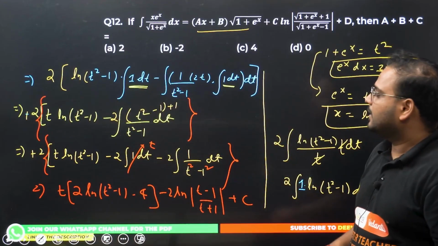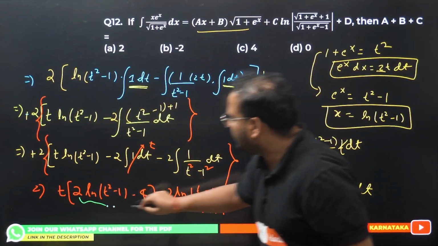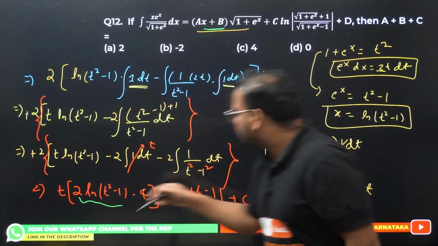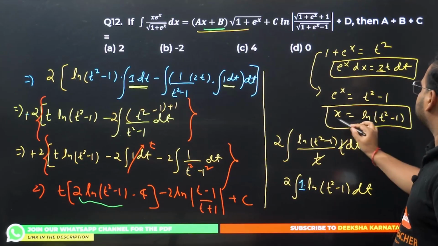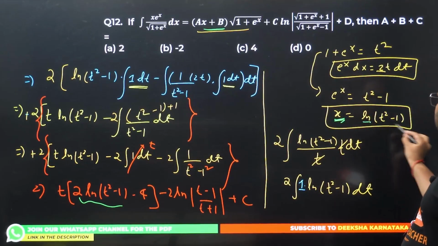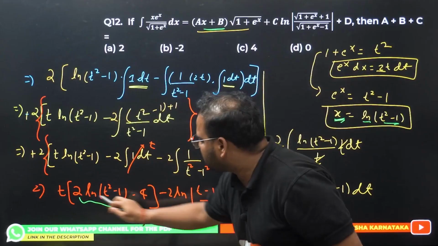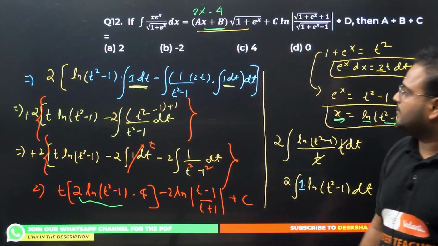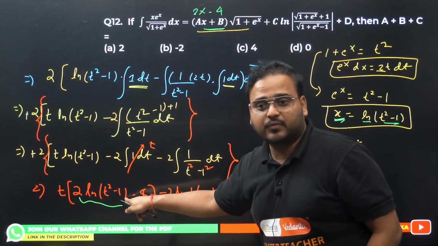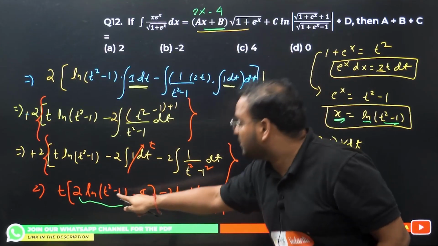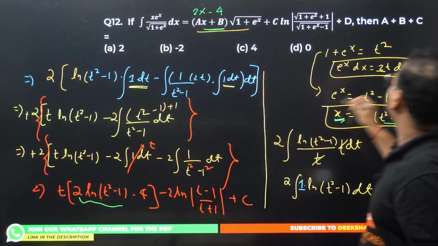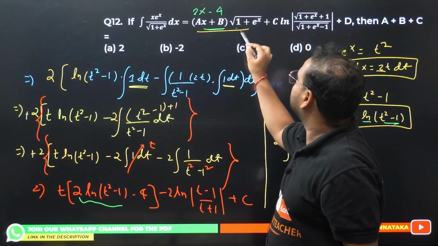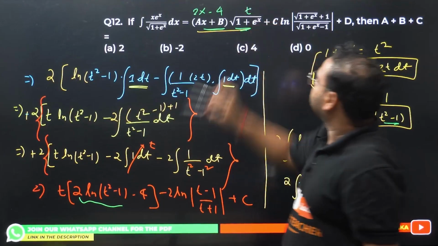Please check this out. This is nothing but your term ax plus b, because ln of t square minus 1 is nothing but your value of x. So this will become 2x minus 4. Please check, this is your 2x minus 4. x is ln of t square minus 1, and t is root of 1 plus e^x, which is given over here.